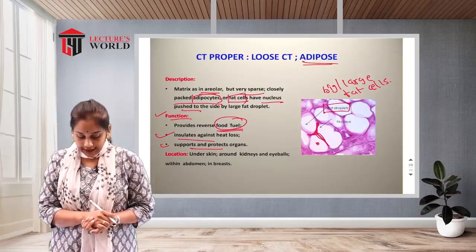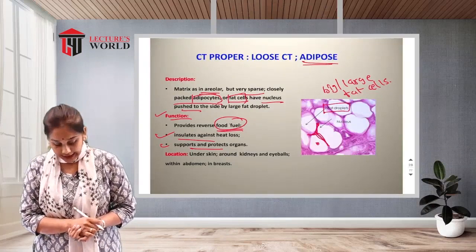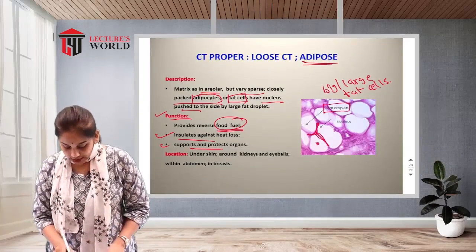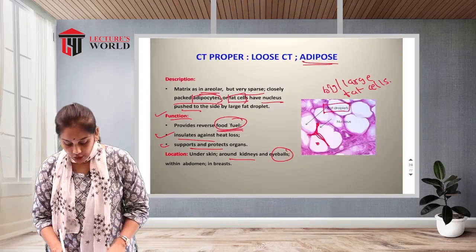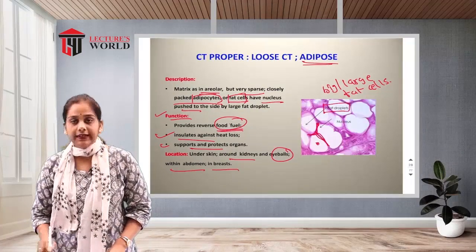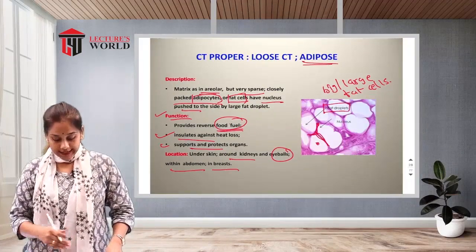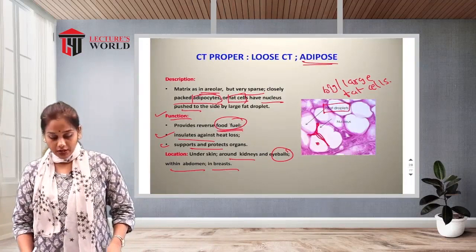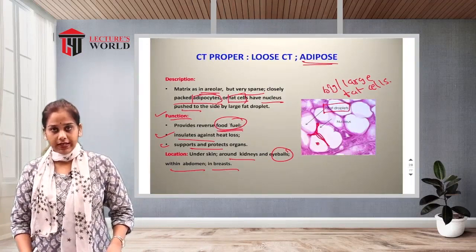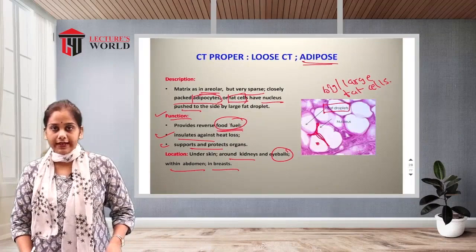Then where is it located? It is located under the skin, around the kidneys, around the eyeballs, within the abdomen and in the breast. So this is the location of the fat, or we can say adipose loose connective tissue.